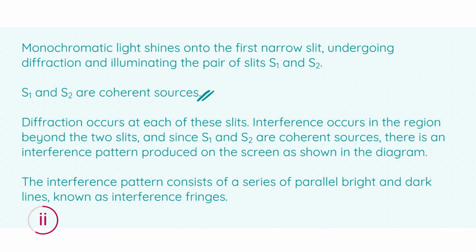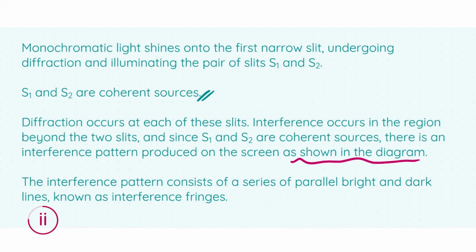Now, diffraction occurs at each of these slits. Interference occurs in the region beyond these two slits, and since S1 and S2 are coherent sources, there's an interference pattern produced on the screen as shown in the diagram. I'd always throw in an "as shown in the diagram" when I'm going through my explanation, because it does ask you to always refer back to the diagram. You're to explain with the aid of a labelled diagram.